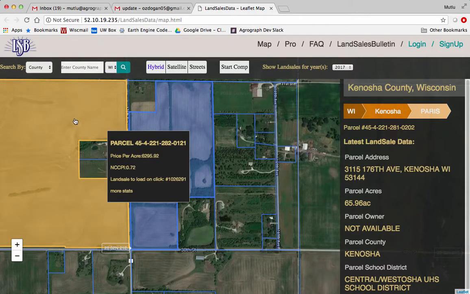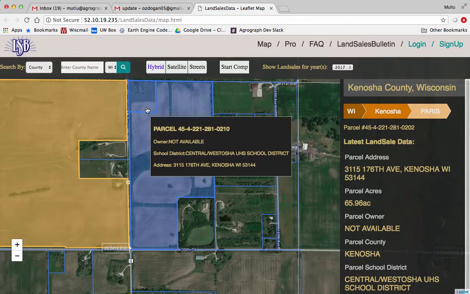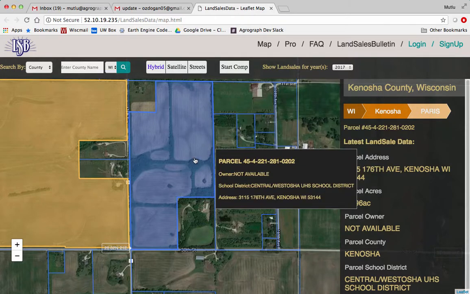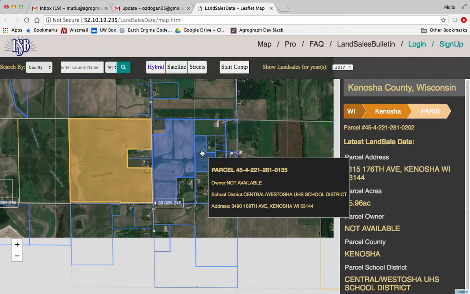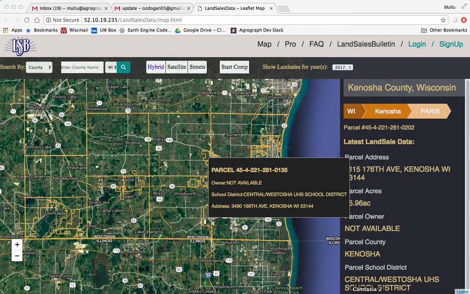That could include the comp sales, for which there's an entry in the LSP database. It could be the soil information, cropping history, soil type, yield data, and so on. So those are some of the things that we're working on right now. I'm going to close this now, just to give you a brief sense of the things that we're working on in our app.